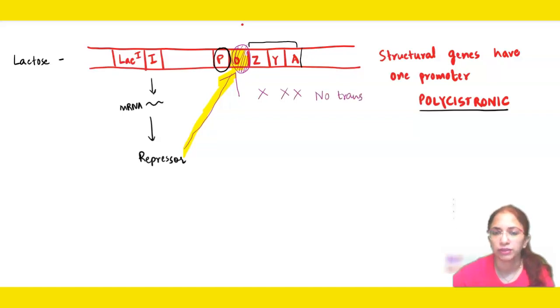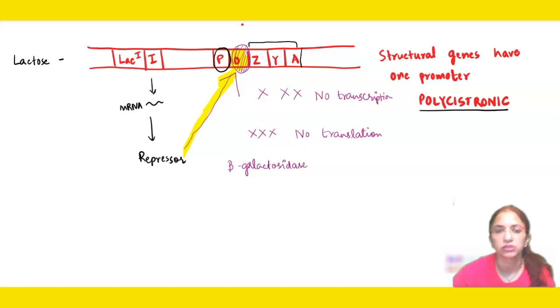Okay, there will be no transcription and there will be no translation. Means the enzymes will not be produced which can degrade the lactose, because beta galactosidase enzyme, which was produced by